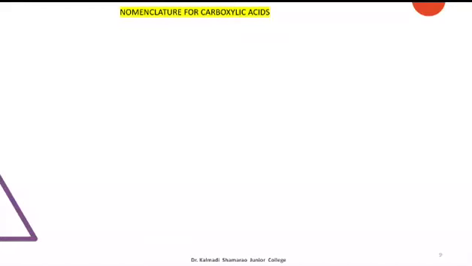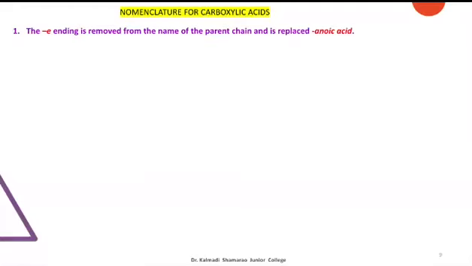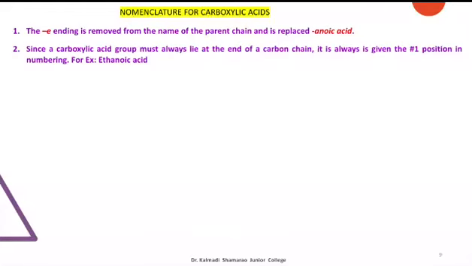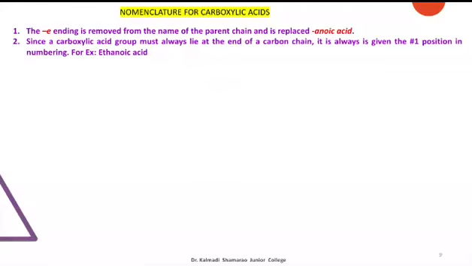Now let's see nomenclature for carboxylic acid. The ending e is removed from the name of the parent chain and is replaced by oic acid. Since a carboxylic acid group must always lie at the end of a carbon chain, it is always given the number 1 position in numbering. For example, ethanoic acid, propanoic acid, etc.